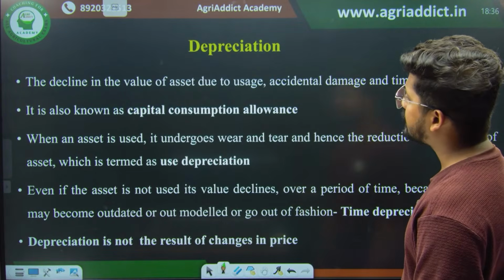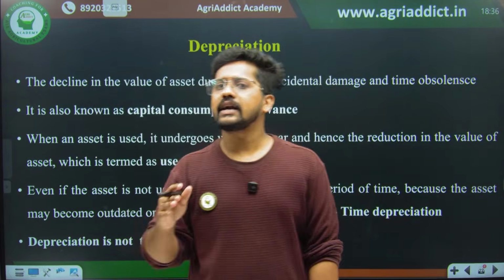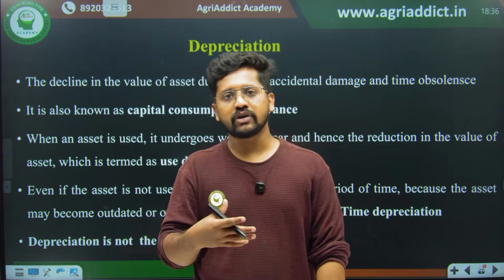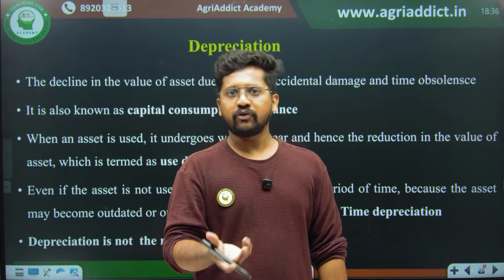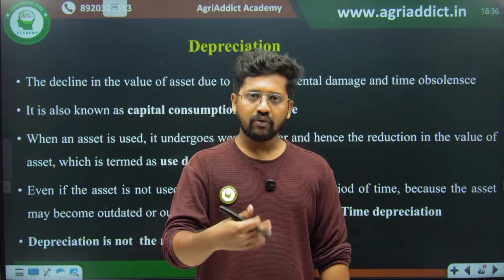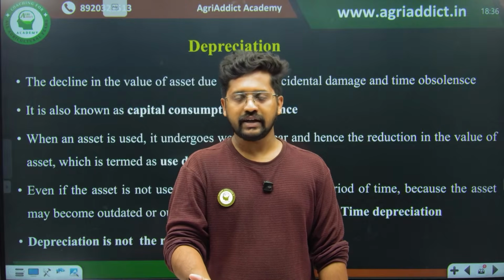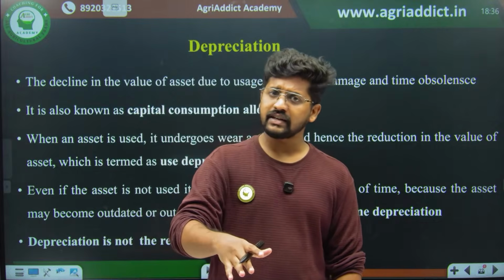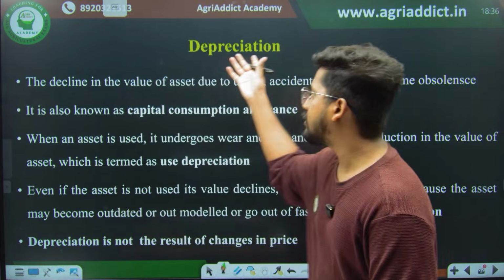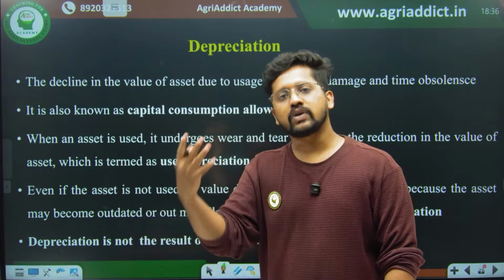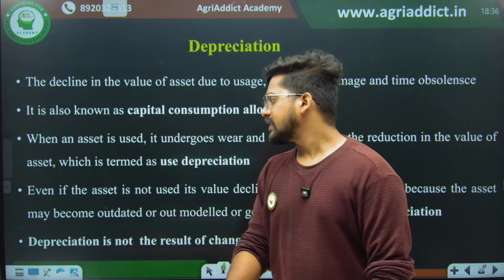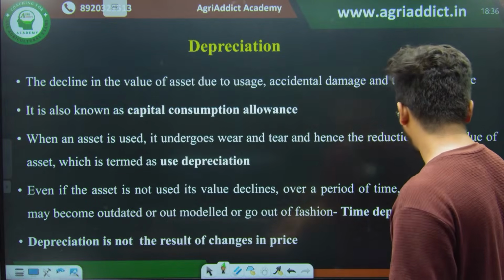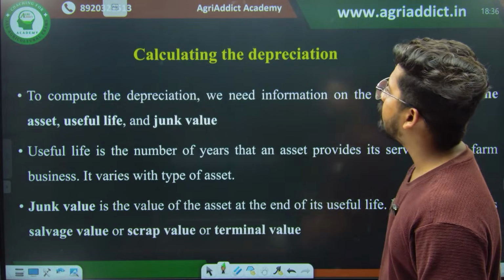Then coming to the depreciation. Depreciation, as we have already told, is none other than the basic idea of wear and tear. The phone that you have used, you would have bought it for maybe 15,000 rupees, but if you are selling it, you will get maybe 3,000 rupees. Why? Because you have used it, it has worn off already. Maybe it would have fallen down, it would have been used like anything. So too much wear and tear would have happened. Such kind of loss of value due to continuous usage is known as depreciation, right? So every asset will be depreciated when we are using it continuously, especially in the case of fixed resources. So how will we calculate the depreciation?